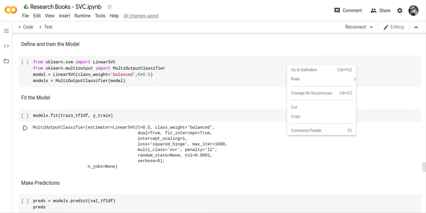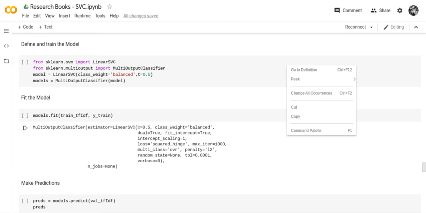Then what we did was we defined and trained the model. We imported linear SVC, but we also imported multi-output classifier because we've got 6 columns in our output. So this is a multi-class output.